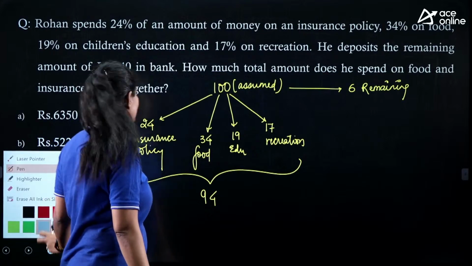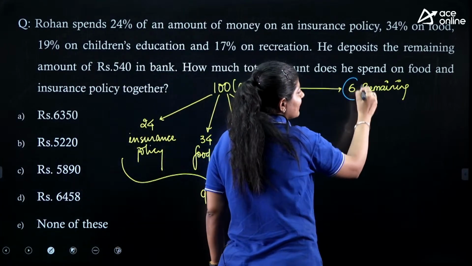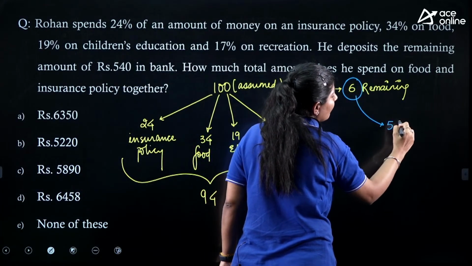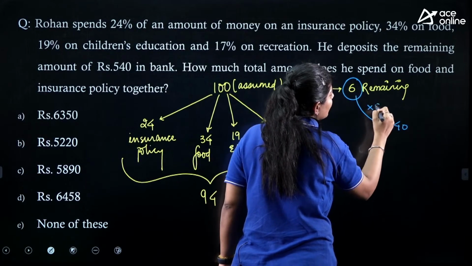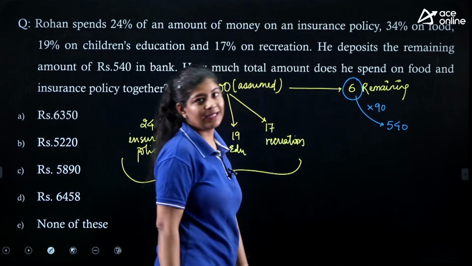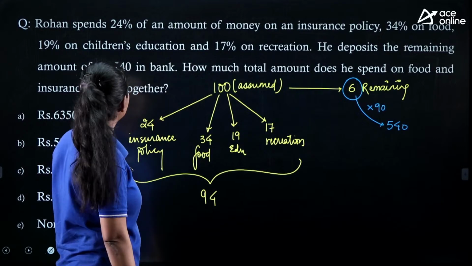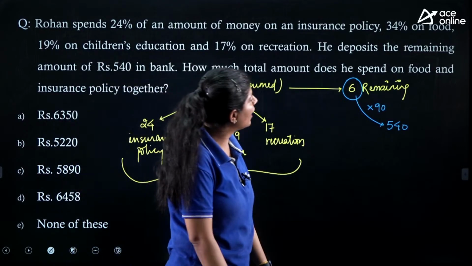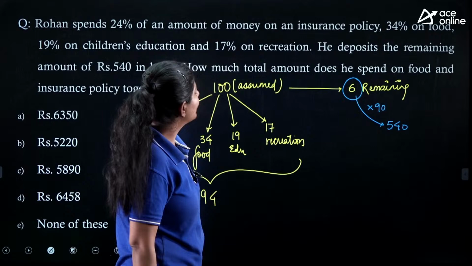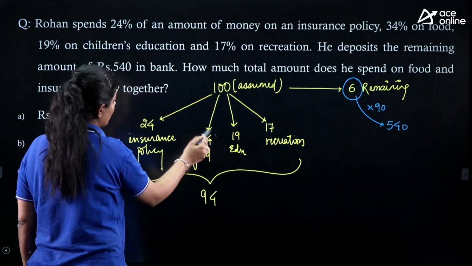But according to the question, this is not 6 rupees, it is equal to 540 rupees. That means it is a multiple of 90. We need to find out how much amount he spent on food and insurance policy together.